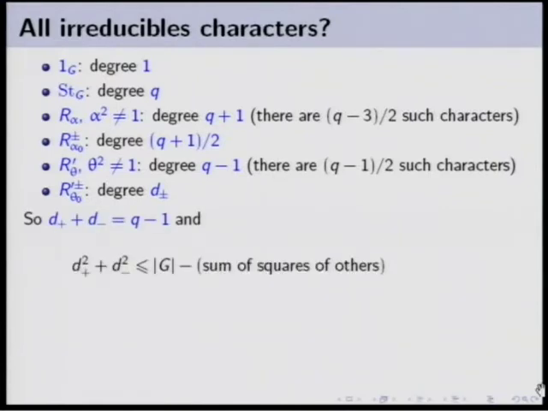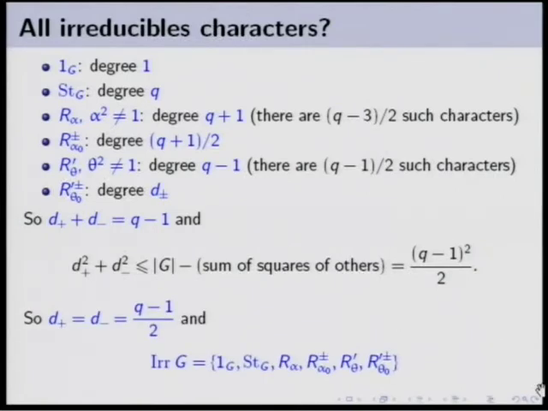We know just that the sum is Q minus 1, and that the sum of the squares is less than or equal to the size of G minus the sum of all the squares of the other characters, and this is equal to this. But now, if you solve these two things, you are led to the following: in fact d plus is equal to d minus is equal to Q minus 1 over 2, and we have got all the irreducible characters.